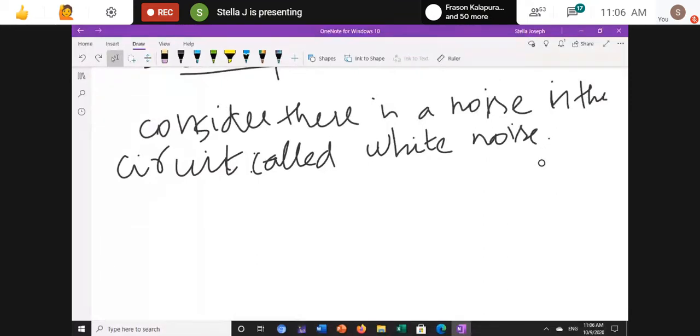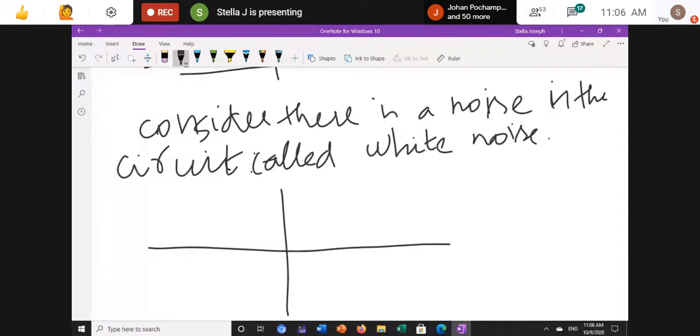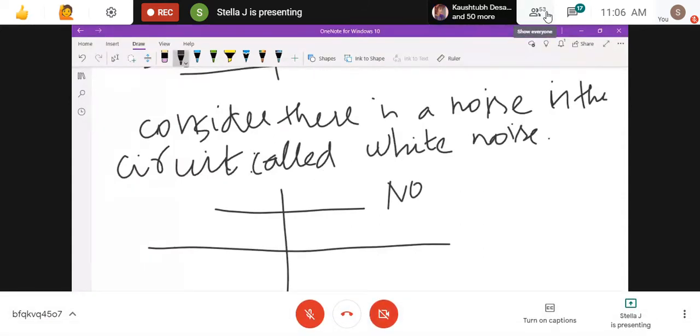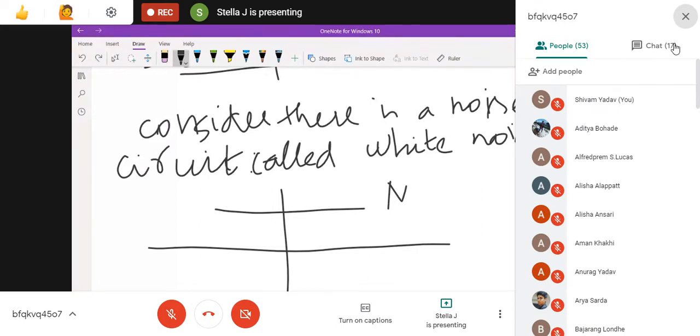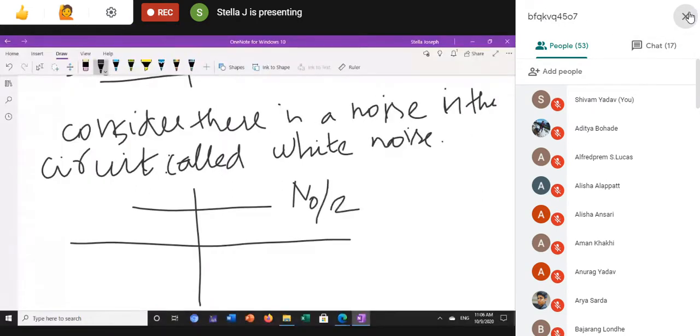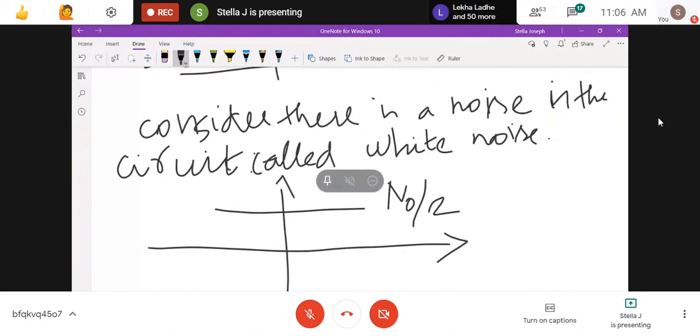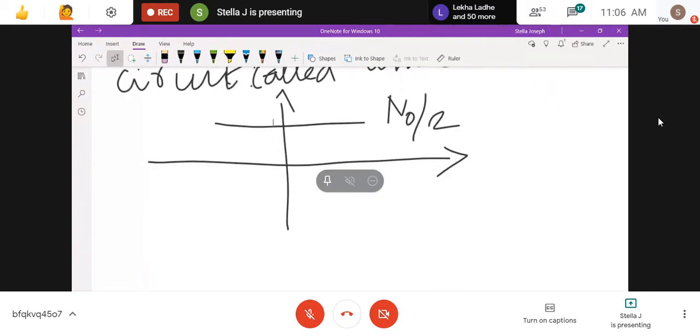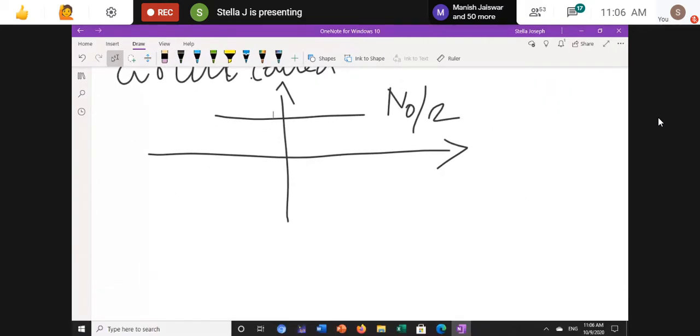If I draw the power spectral density of white noise, it will be n0 divided by 2. N0 is nothing but the noise amplitude.